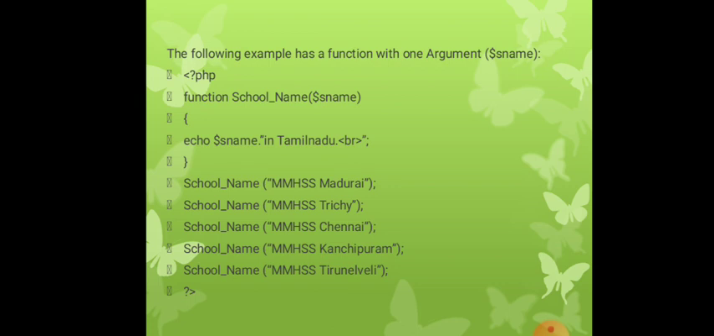The following example has a function with one argument. The argument name is the school name. The function here we declared with the school name. Echo school name in Tamil Nadu. Next, followed by the school name, whatever we have with the branch name. You can see the different school names with their own respective branch locations.